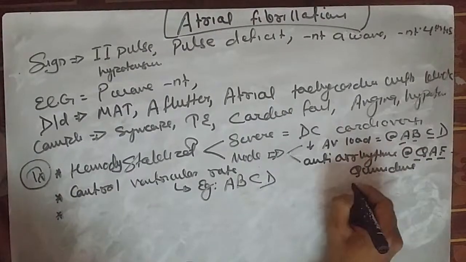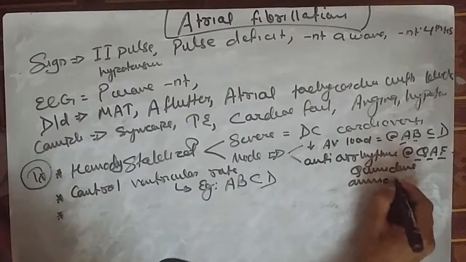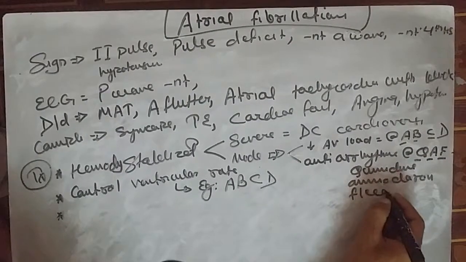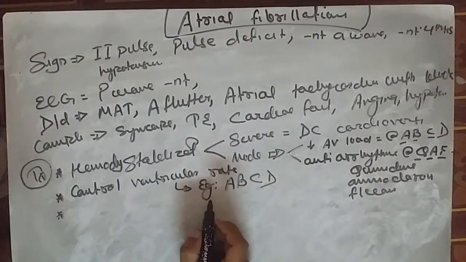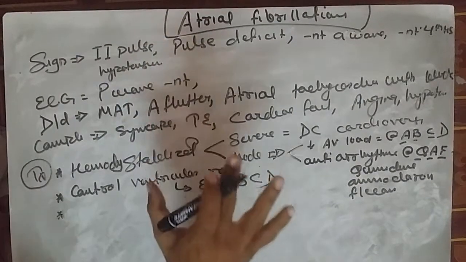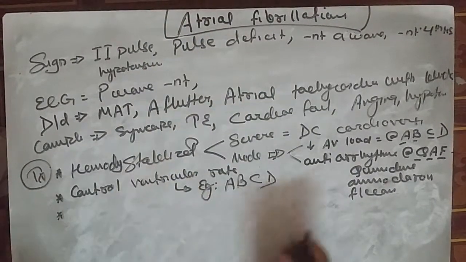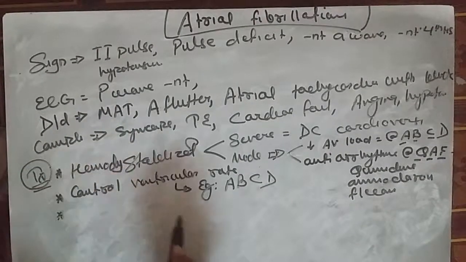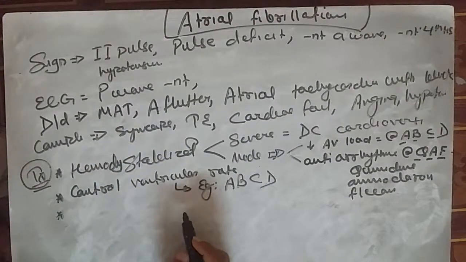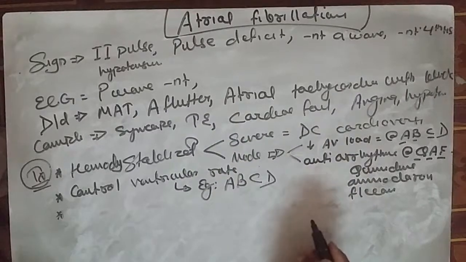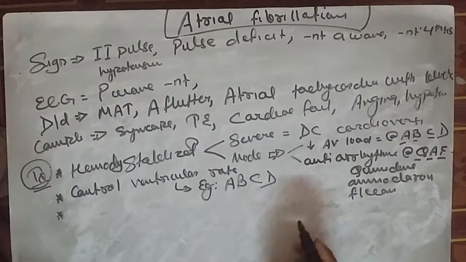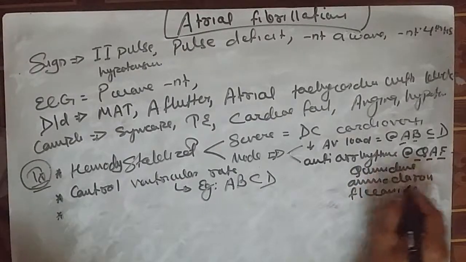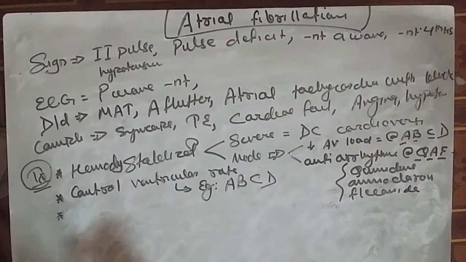These drugs are applicable in almost all arrhythmic conditions. So we will remember all these drugs here in atrial fibrillation and repeat the same treatment in atrial flutter and other types of arrhythmia. These are the antiarrhythmic drugs.